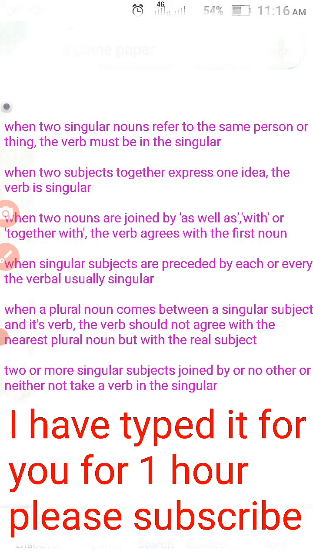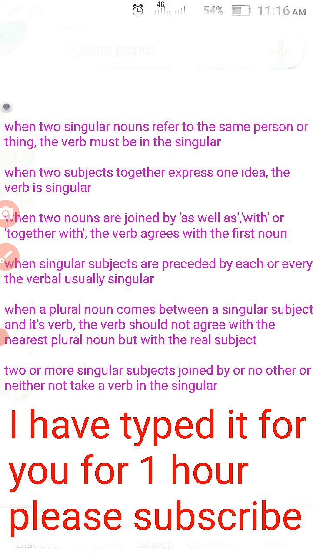When each or every is used with subjects, the verb is singular. Each boy and girl is given a gift. Every animal in the jungle was worried.